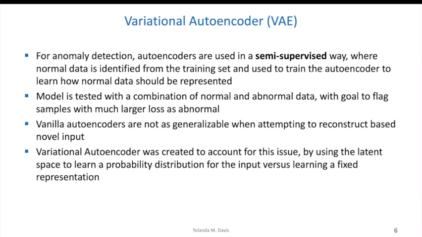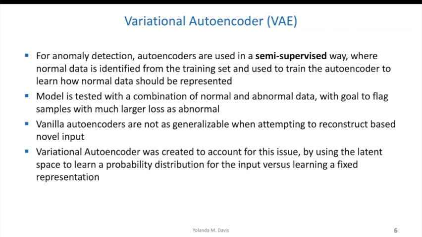So basically, if the model is unable to appropriately generate the input, that might flag that the input itself did not follow the normal characteristics of other data that we know is normal. Now, the challenge with the vanilla autoencoder is that it's not as generalizable when we give it input that it might not have seen before.